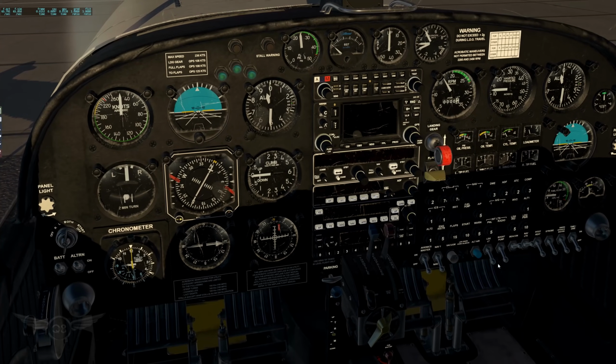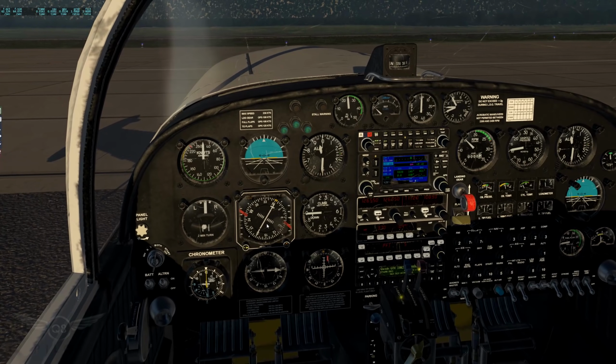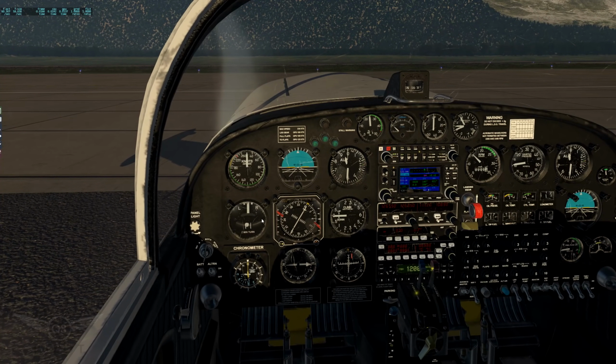Let's reduce RPM. And by the way, no problems there with the reality expansion pack, so everything works perfectly fine, just as it does in OpenGL. Let me see here. Avionics Master is on. I really like this aircraft a lot. It's one of my favorites, really, in X-Plane. A very immersive aircraft. The sounds are just absolutely gorgeous. All right, we're good to go.